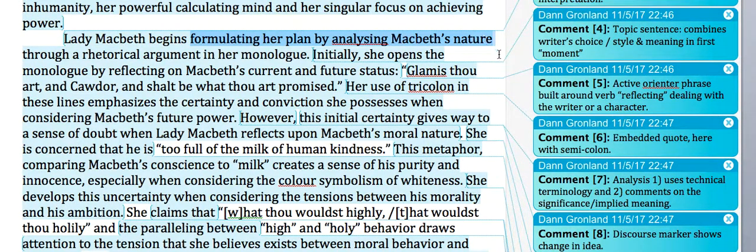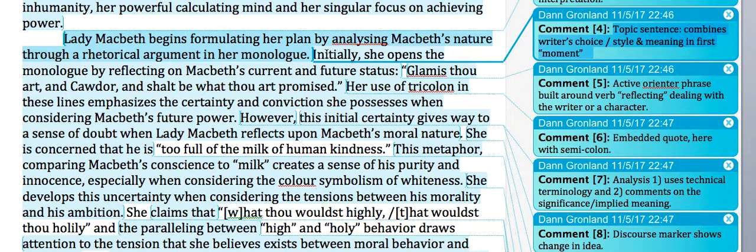So remember, like we did in the discursive essay, those topic sentences have that two-part structure, which here combines writer's choice, the rhetorical argument in her monologue, and then style and meaning: Lady Macbeth's formulation of her plan by analysing Macbeth's nature. So every single topic sentence has to have that combination. And this paragraph, remember, is about the opening section that you've identified in the annotations of the extract.